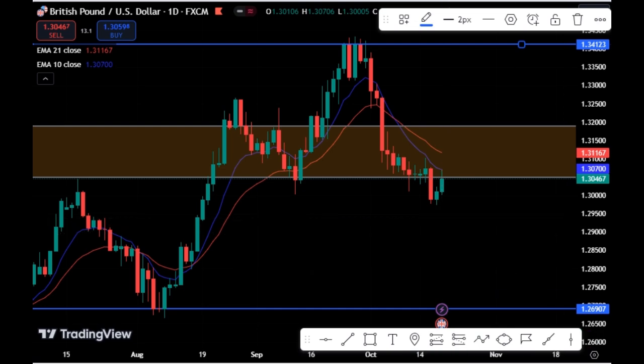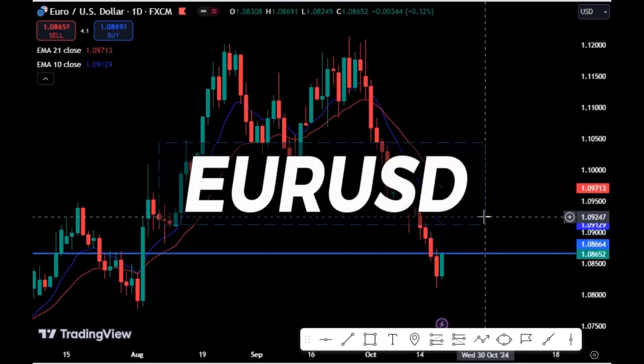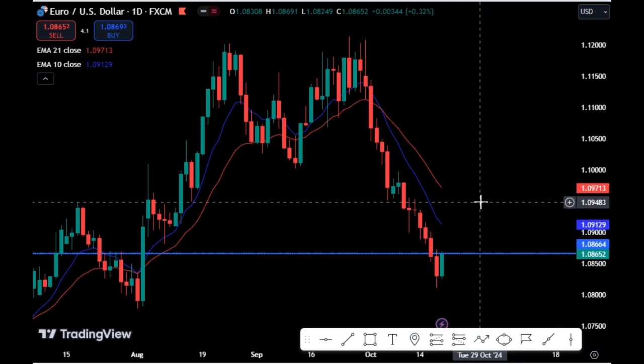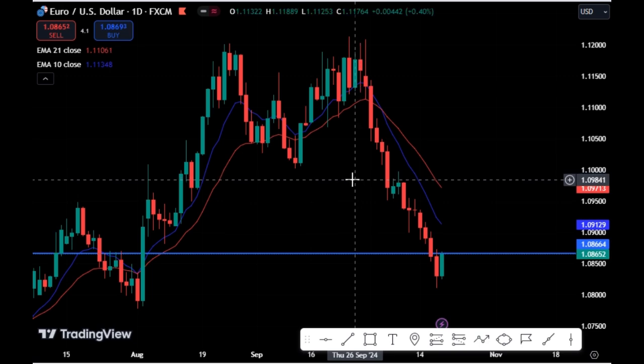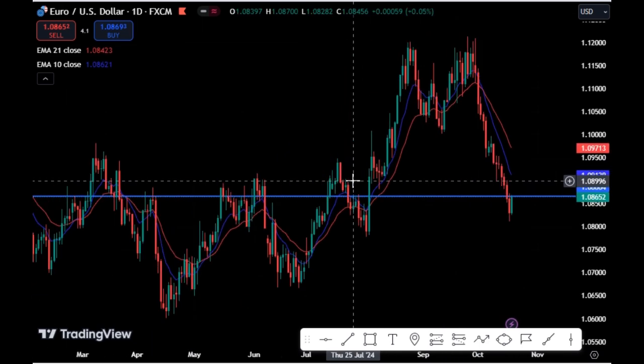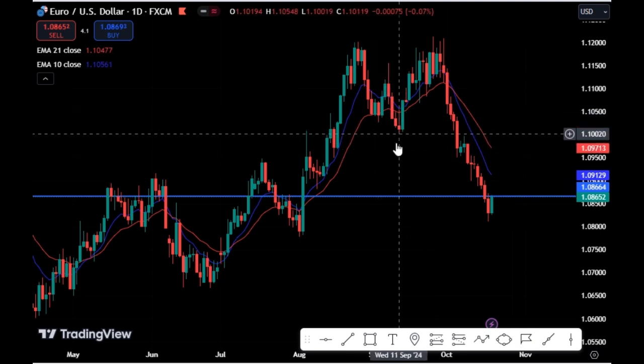So let's go to the Euro USD. The Euro USD will be our next pair to look at. Euro USD is currently on a downtrend on the daily chart. So long as we have a downtrend structure on the daily chart, we will expect the Euro USD to continue to drop this coming week. You can see that price has closed below this higher low on the daily chart.